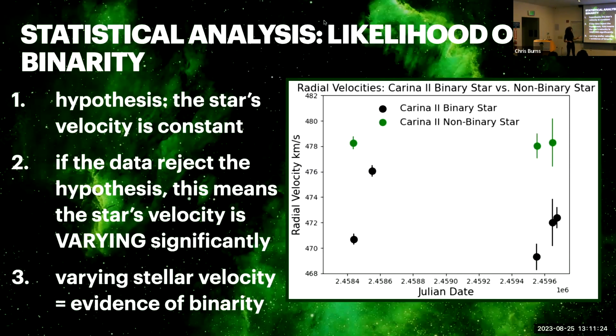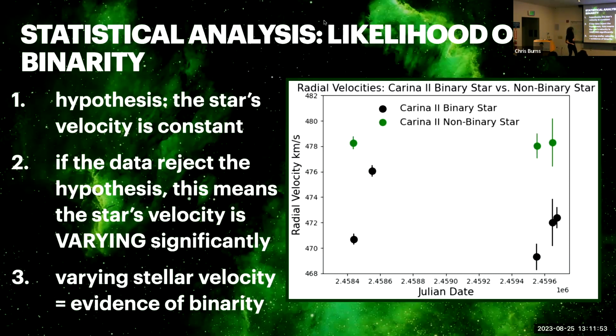Computing that analysis, we got a value that tells us how likely it is that the star's velocity is constant. If the likelihood of that was low enough, we said that it rejected our hypothesis that the star's velocity was constant, because the probability of the star's velocity being constant is so low that it indicates evidence of a binary star. It means the velocity is varying significantly, and that significant velocity variation is the evidence of binarity that we were looking for.